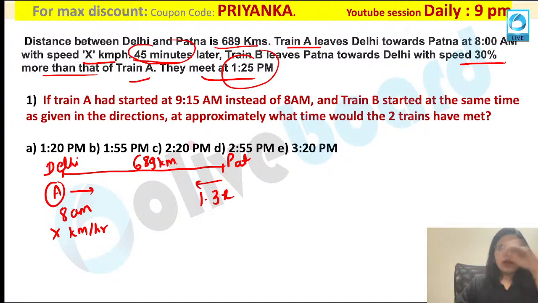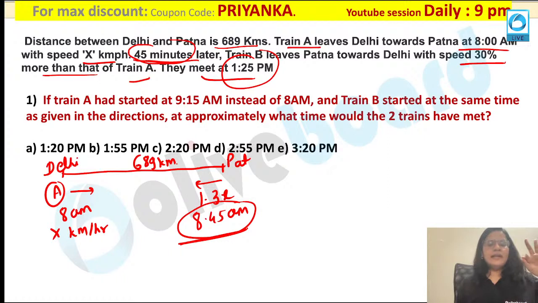Very interesting question. I want all of you to please pay attention over here. Now how will you solve this? Whenever you are getting a question like this, it is very important that first you take a reference time. And what is the time reference? Whatever is the later value of time, that would be your reference. Okay, so all of you pay attention. Now first train is leaving at 8 am. Second one is leaving 45 minutes later, that is 8:45 am. So 8:45 am is my later time. So you have to take a diagram at 8:45 am itself.